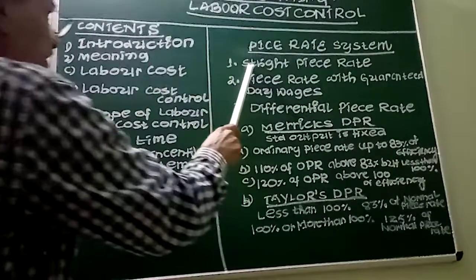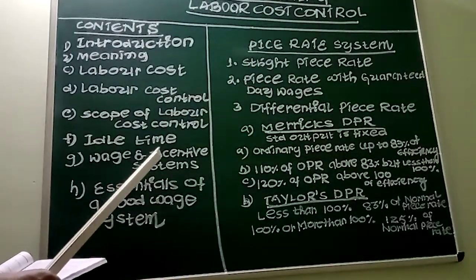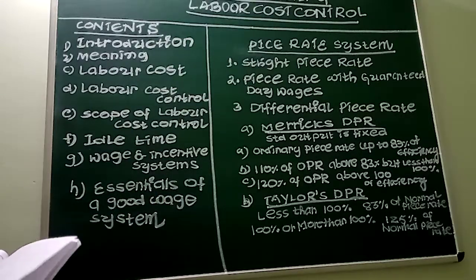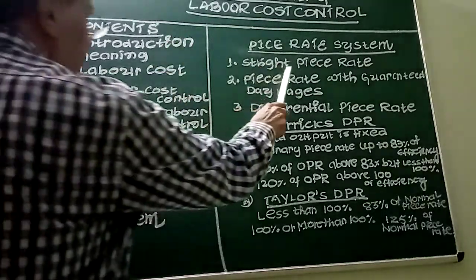Now let us try to understand what is the straight piece rate system. Under this system, wages are paid on the basis of the number of units produced. The more units produced, the more the wages. No output, no wages. Here, wages are equal to units produced times rate per unit. This is the first variety, straight piece rate.